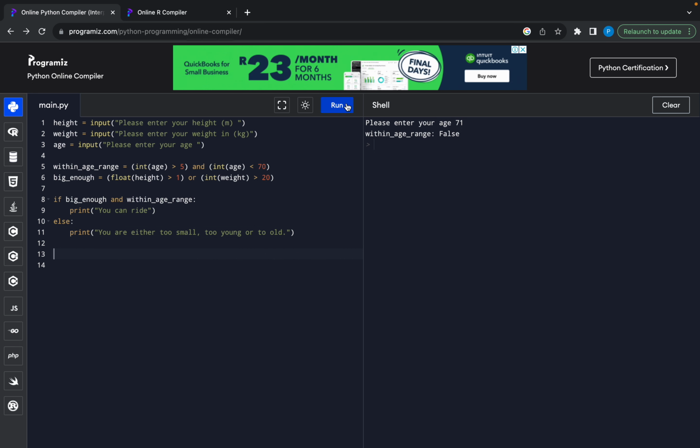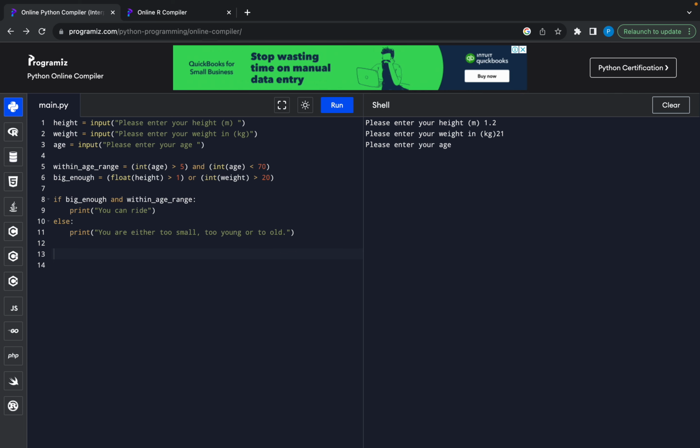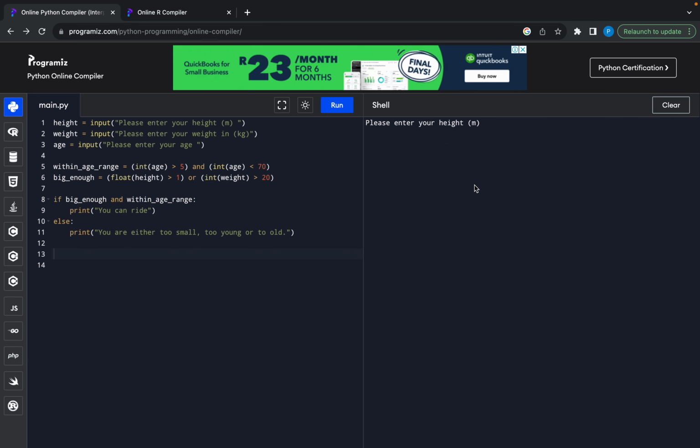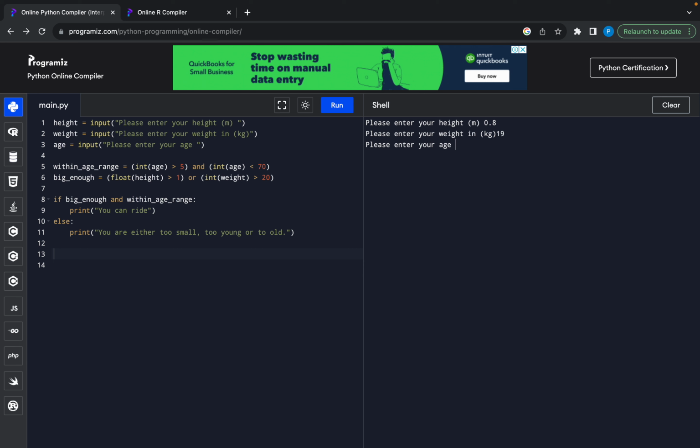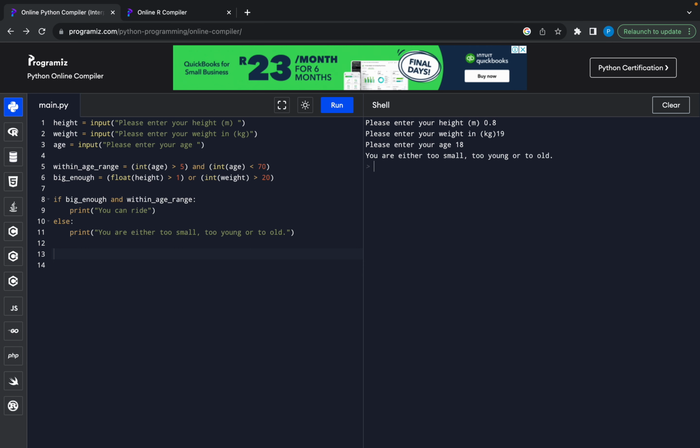All right, let's see what happens. Okay, your height. So I'm going to go with everything being true at first to see. Height is, whoa, that's tall. kgs, age, yeah, 12 is fine, within range. You can write, cool. Try it again. Okay, so this time I am too short and too light, but I'm old enough. So yeah, for whatever reason, I'm either very skinny or too short.